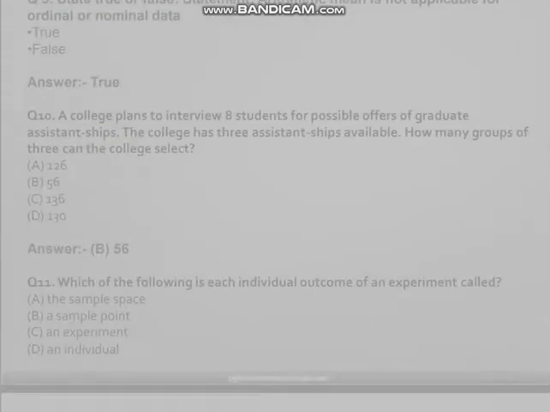Q9. State true or false. Statement: arithmetic mean is not applicable for ordinal or nominal data. True, false. Answer: true.